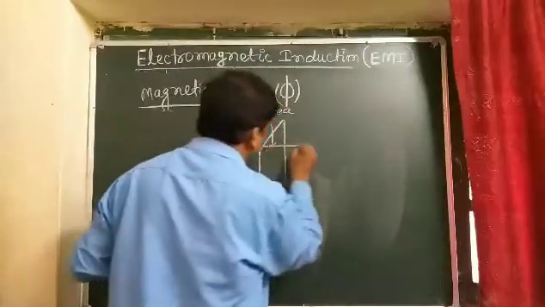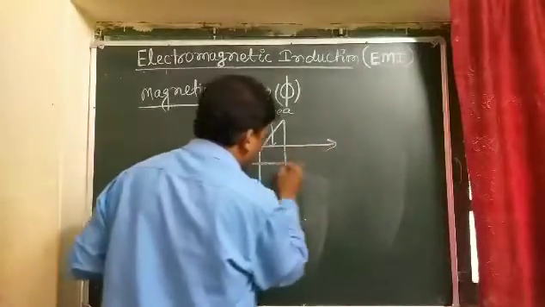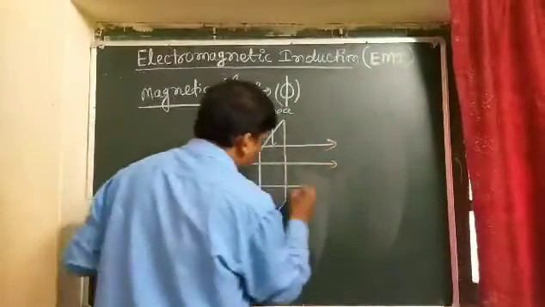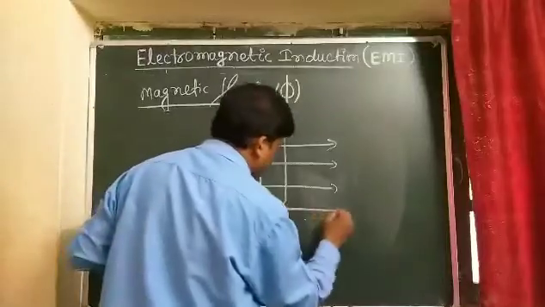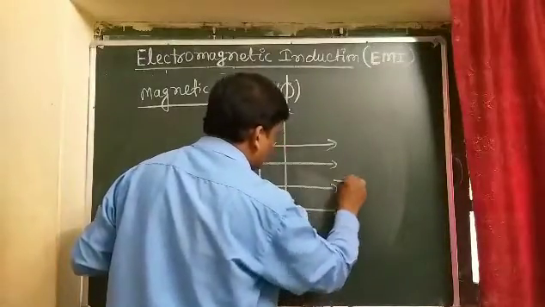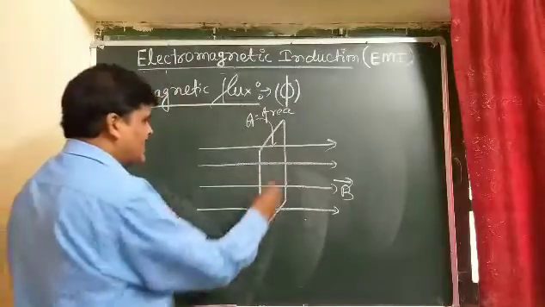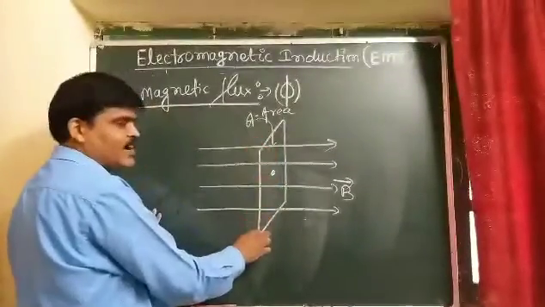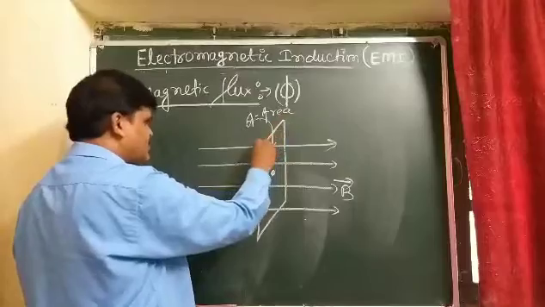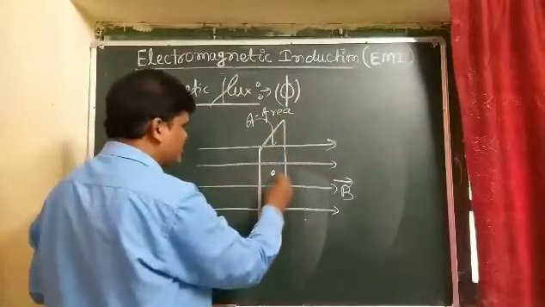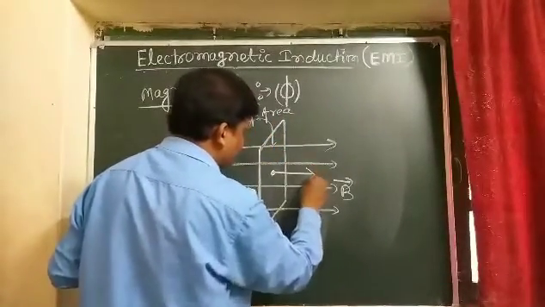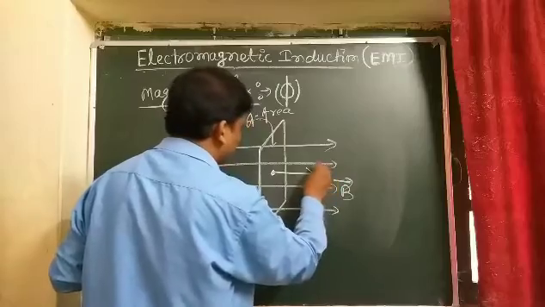And if magnetic field lines, B, cross this area, and the normal on this area is known as the area vector, student, and it is shown by, that is what?